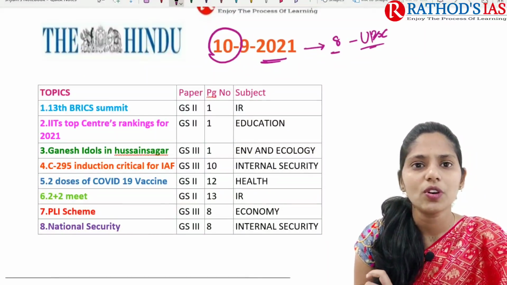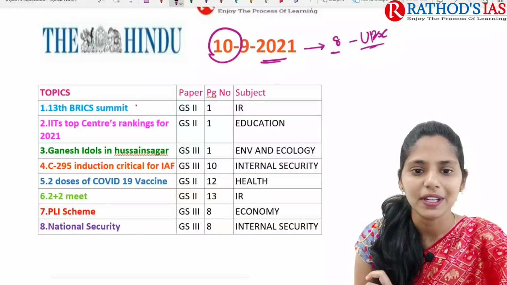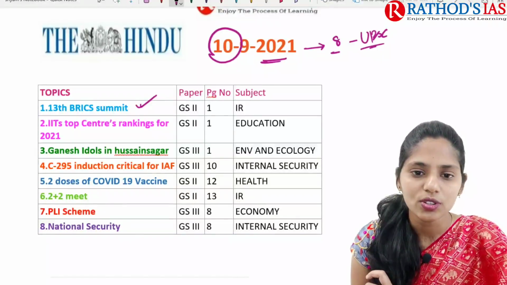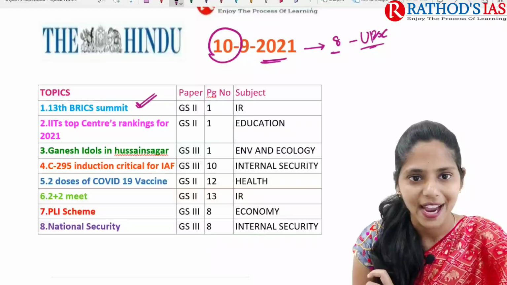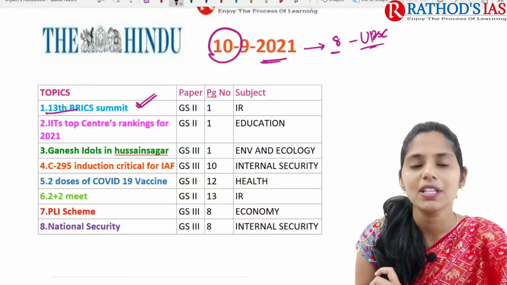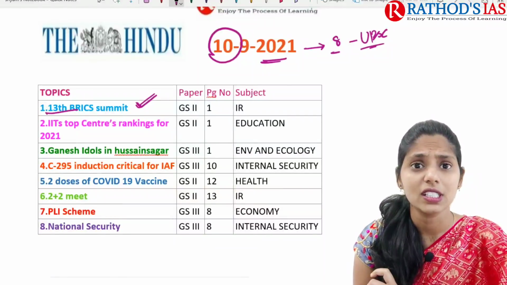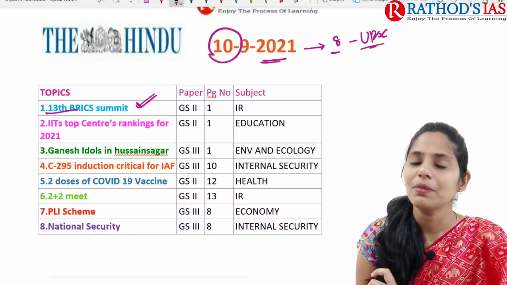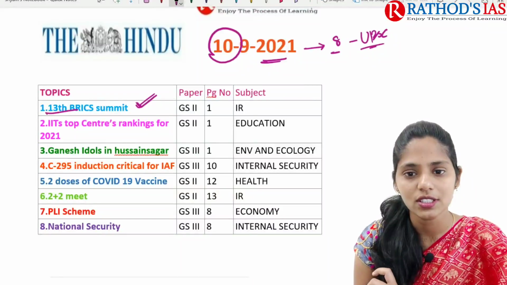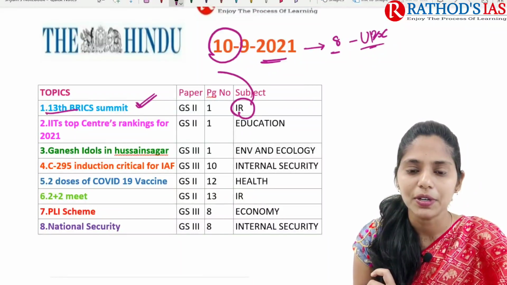So, first topic we are going to discuss is the 13th BRICS Summit. We are going to see some important facts regarding this 13th BRICS Summit and what are the important things they are going to discuss. So, that will be important from our international relations, which comes under GS paper 2.